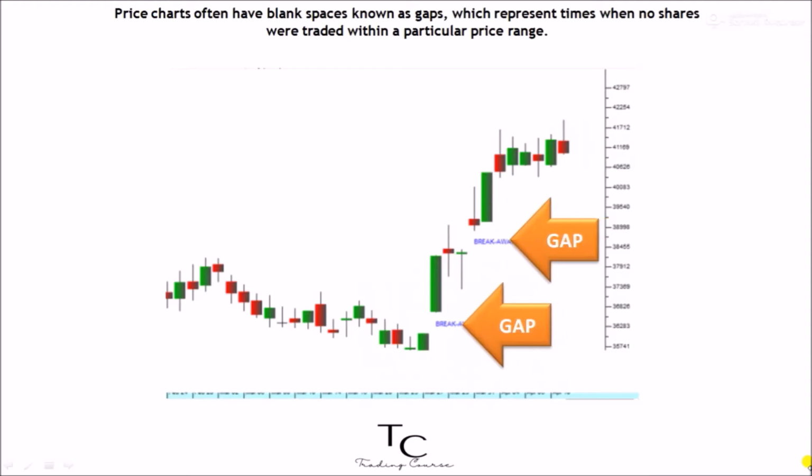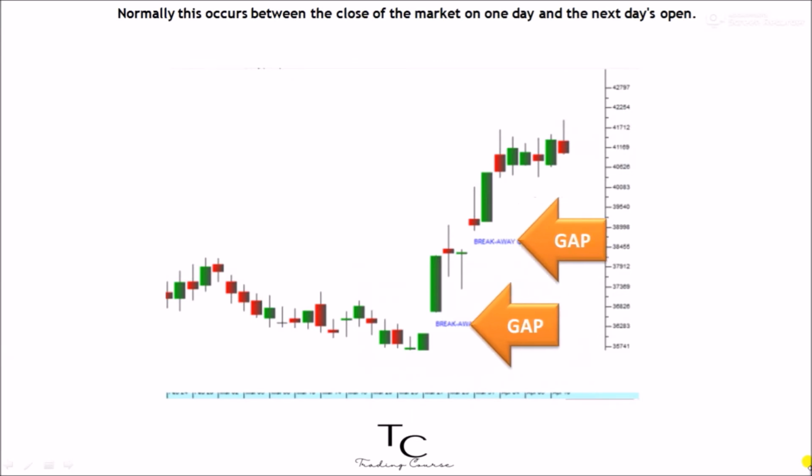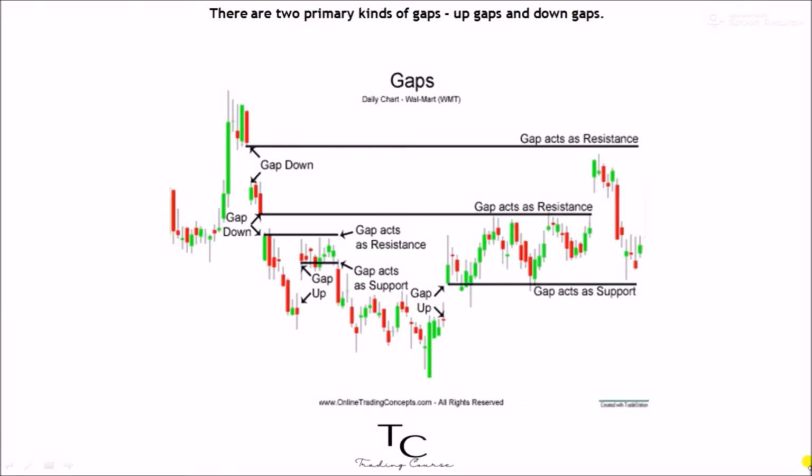Price charts often have blank spaces known as gaps, which represent times when no shares were traded within a particular price range. Normally, this occurs between the close of the market on one day and the next day's open. There are two primary kinds of gaps: up gaps and down gaps.